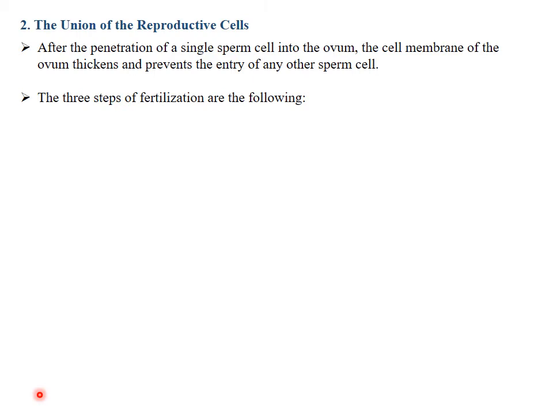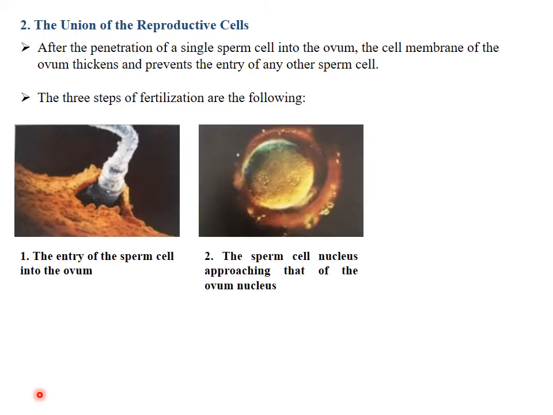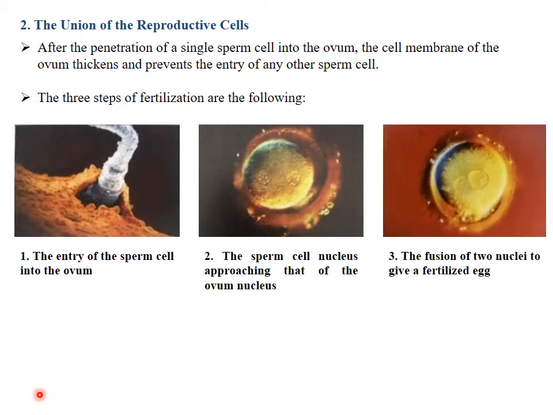The 3 steps of fertilization are the following. First step, we have the entry of the sperm cell into the ovum. Second step, the sperm cell nucleus approaching that of the ovum nucleus. Third step, we have the fusion of 2 nuclei to give a fertilized egg.